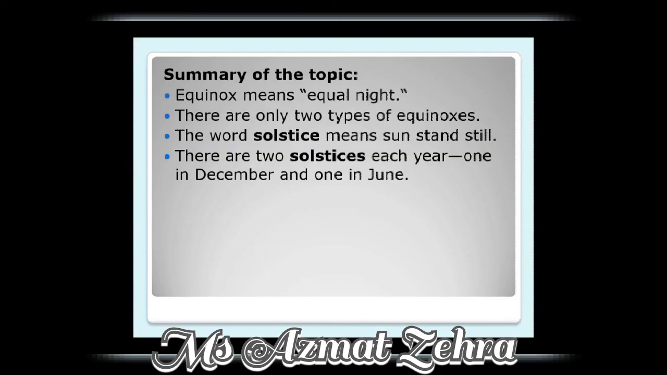Now summary of the topic. Equinox means equal night. There are 2 types of equinoxes. The word solstice means sun stands still, as well as there are 2 solstices each year, one in December and one in June.